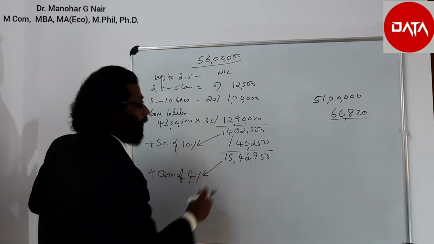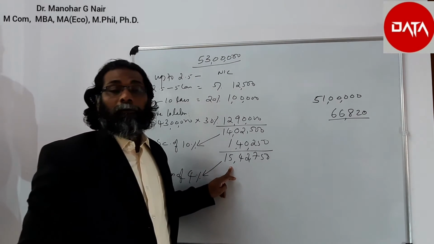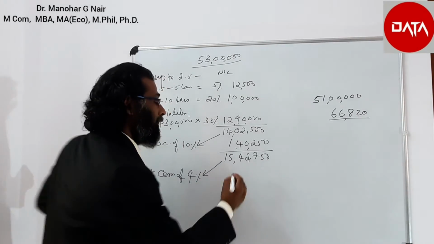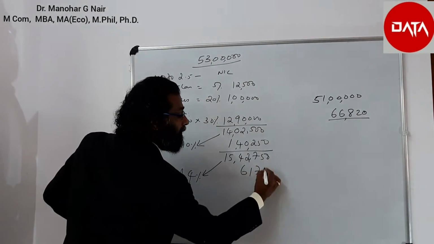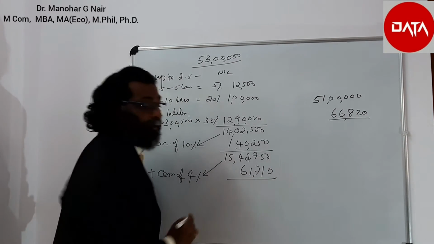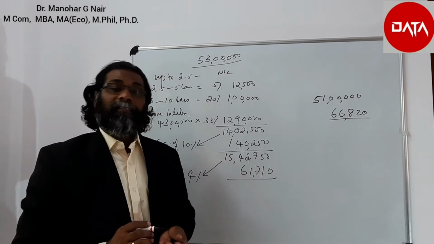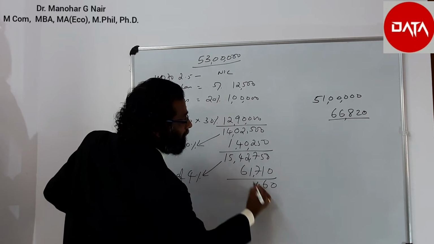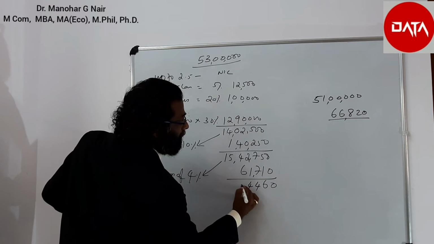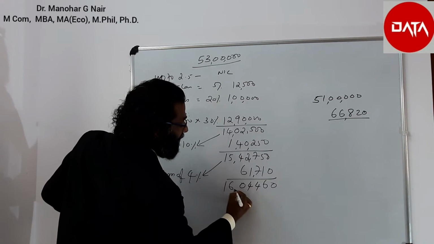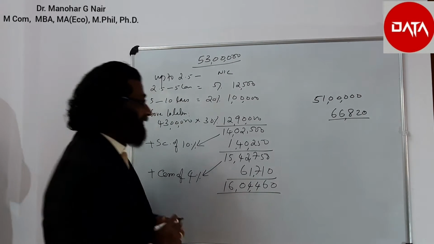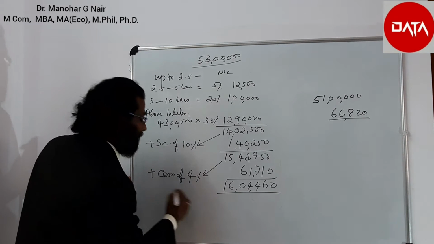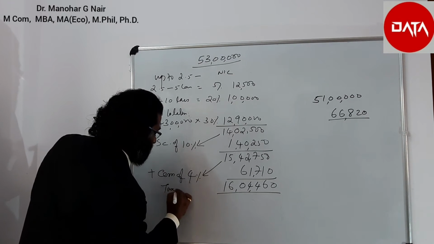Cess of 4% of this value, 15 lakhs 42,750, is equal to 61,710. Therefore, the tax liability is equal to 16 lakh 4,450.